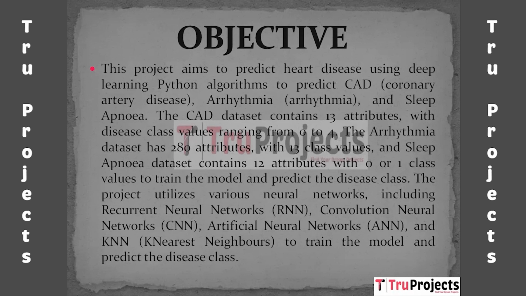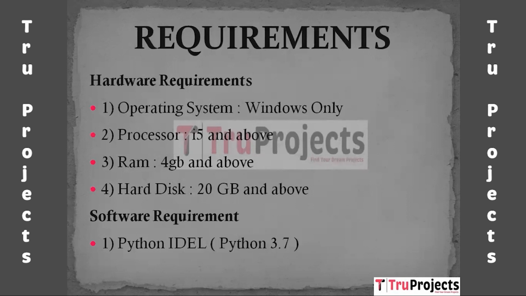The project utilizes various neural networks including recurrent neural networks, convolutional neural networks, artificial neural networks, and it uses the k-nearest neighbor machine learning algorithm to train the model and predict the disease class. To execute this project, these are the requirements needed. Hardware requirements: operating system of Windows, processor of i5 and above, RAM of 4GB and above, hard disk of 20GB and above. Software requirements needed are Python IDLE of Python 3.7 version.